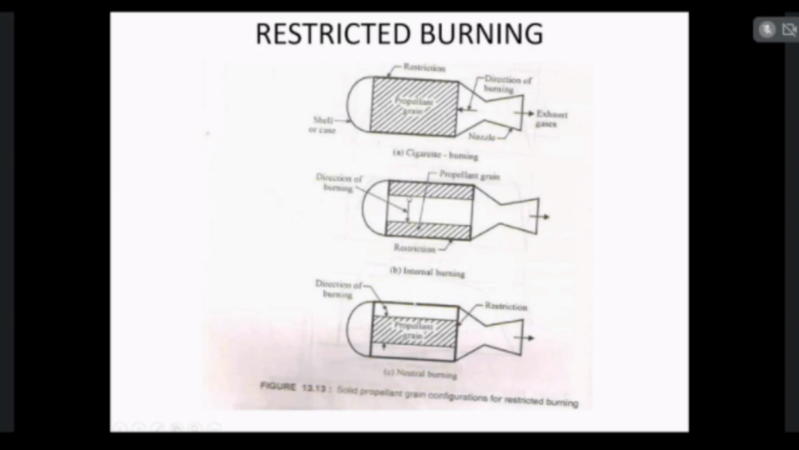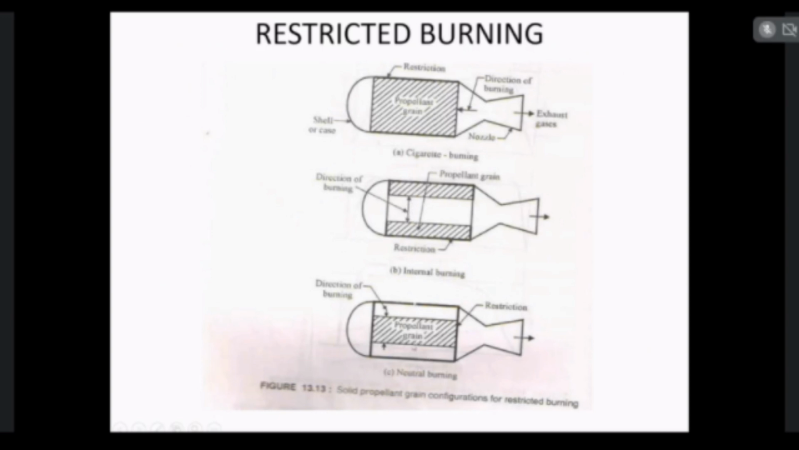But in the internal burning, it should be a hollow shape of the shell, as we have seen in the previous slide. The hollow shape of cylindrical shell is provided. So around the cylindrical shell, the propellants will be placed. So burning will take place in this direction. This is an internal burning.